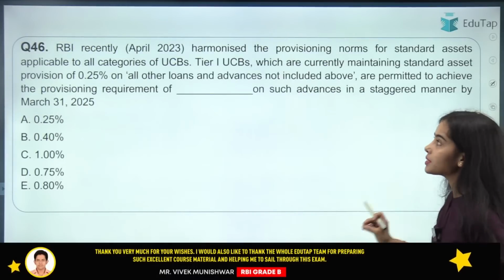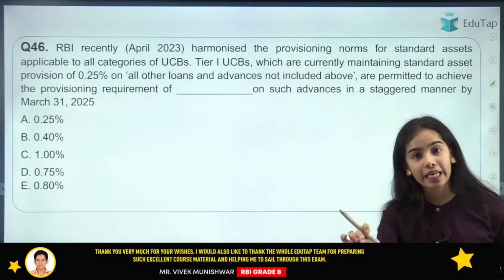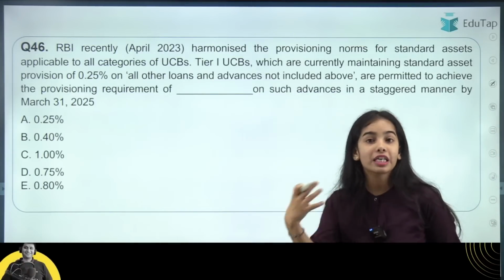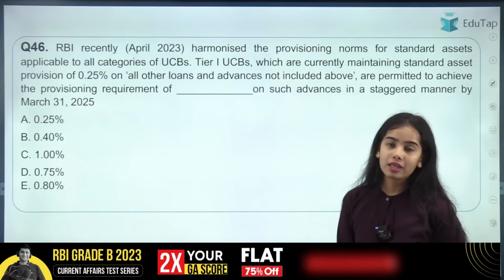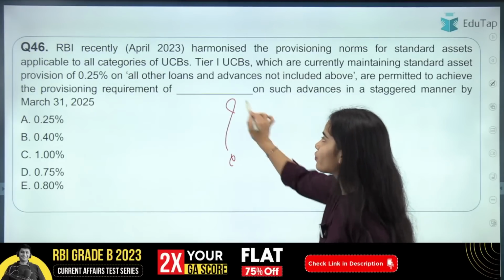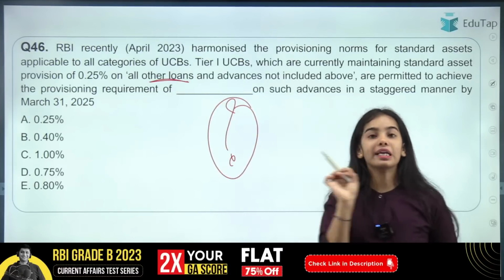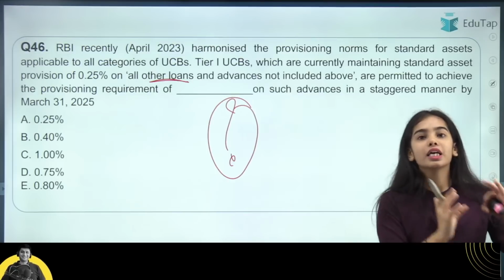Now the question comes that the Tier 1 UCBs were maintaining 0.25% provisions for all the other advances that were given by the Tier 1 UCBs. Now what percentage do they have to maintain? What percentage of the provisions do they have to maintain for all the other loans, because the Tier 1 urban cooperative banks have to maintain the same provisions as the other tiers.